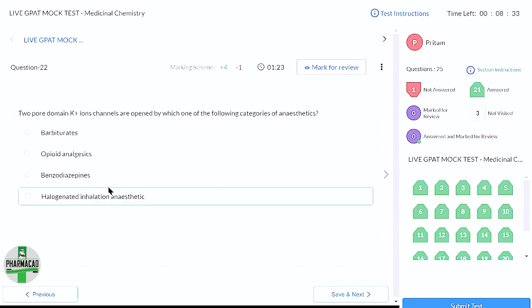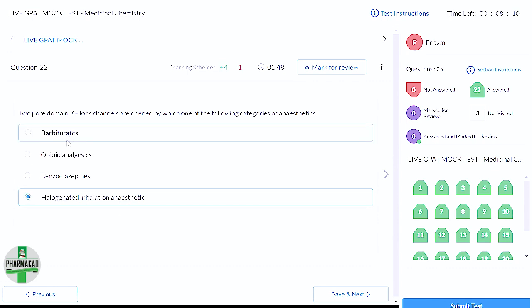Halogenated inhalation anesthetics are the ones which are opening the potassium channels and hyperpolarizing the cells, and because of hyperpolarization they are inhibiting impulse generation in the neurons. So this is the correct option. I'm sure about the mechanism of the rest, that they act through a different mechanism, and I know the halogenated one's mechanism too, so I'll go for this one. Is this fine? Yes, ma'am.